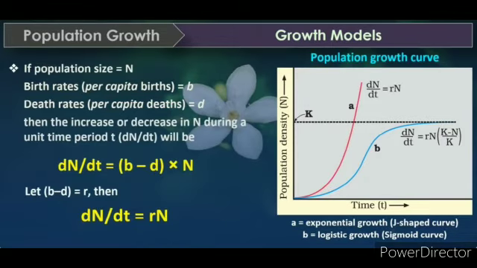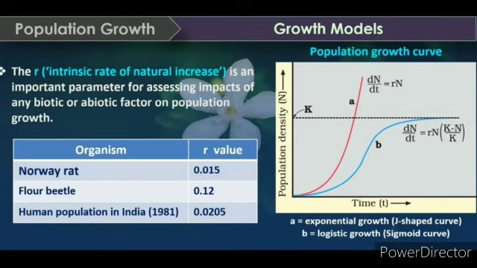Check that in the notes. Let birth rate minus death rate be equal to r, the intrinsic rate of natural increase. The r intrinsic rate of natural increase is an important parameter for assessing impacts of any biotic or abiotic factor on population growth. Now we'll check the formula with some organisms.